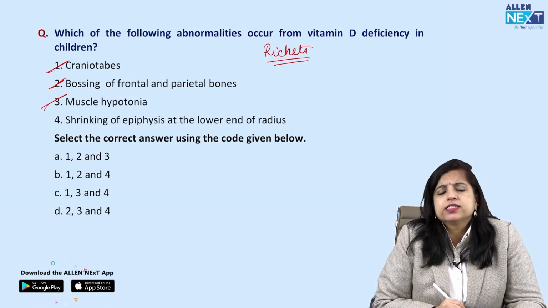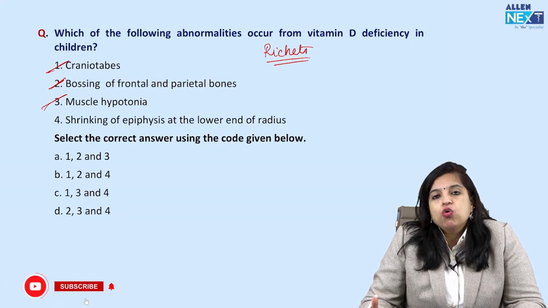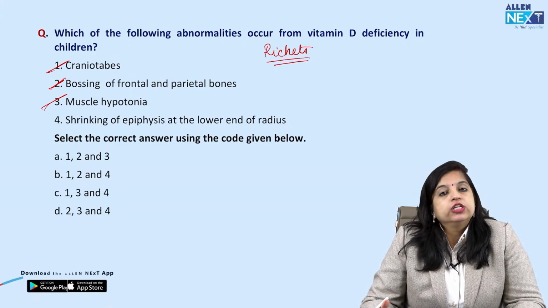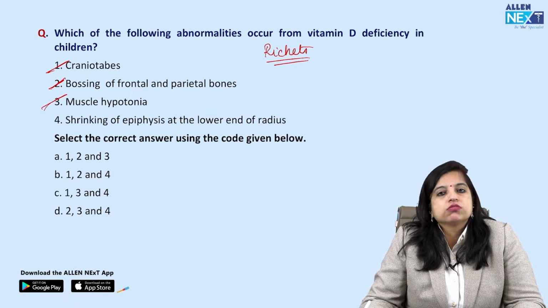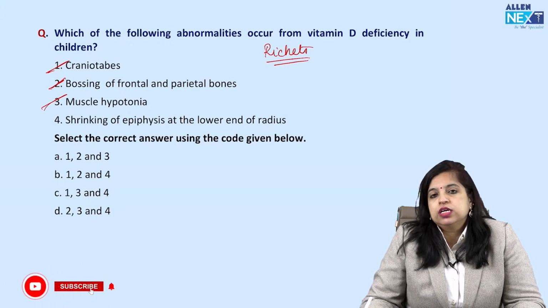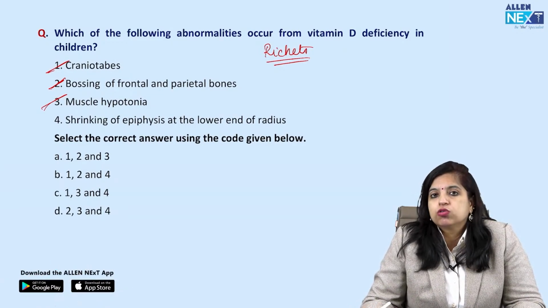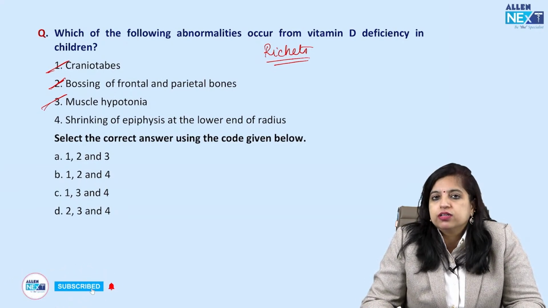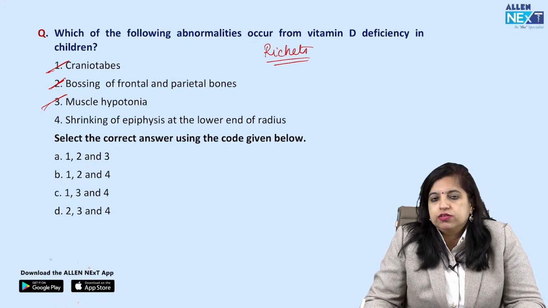फोर्थ ऑप्शन देखते हैं, श्रिंकिंग ऑफ एपिफिसिस एट द लोअर एंड ऑफ द रेडियस। ऐसा कुछ भी नहीं होता। इफ यू नो कि एक्चुअली जो ग्रोथ प्लेट होती है, all the changes of rickets, they occur at metaphysis, and the growth plate, which is initially made up of cartilage, and there is a programming in that cartilage that the chondrocyte should undergo apoptosis, ठीक है, and this is because of the presence of the phosphate होना चाहिए। तो chondrocytes which are laying down the cartilage, they should undergo apoptosis, और जैसे ही उनका apoptosis होगा तो mineralization हो जाता है cartilage का, और हमारा ends of the long bones, that is epiphysis, बनने लग जाती है, right?